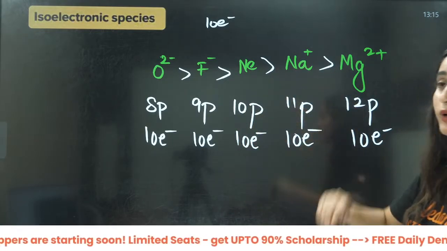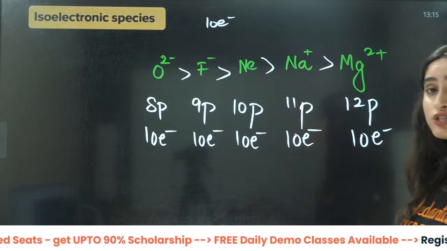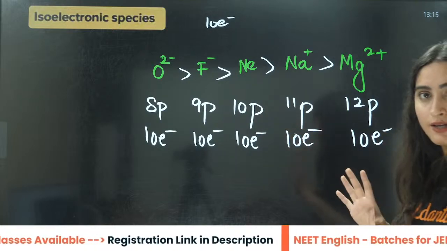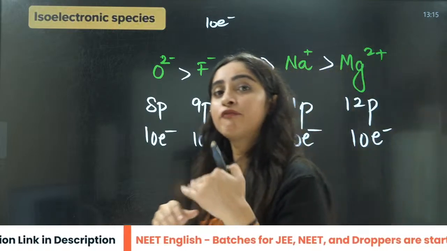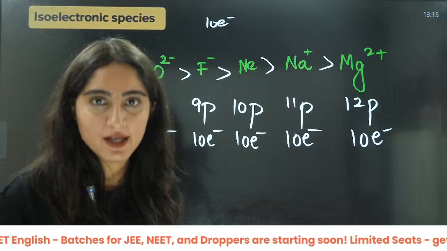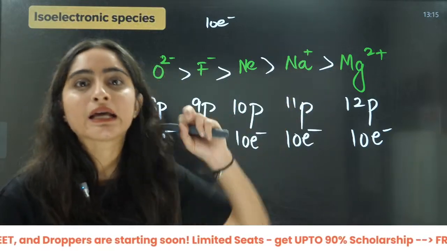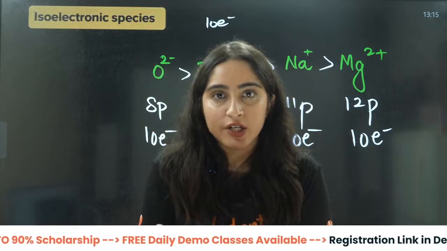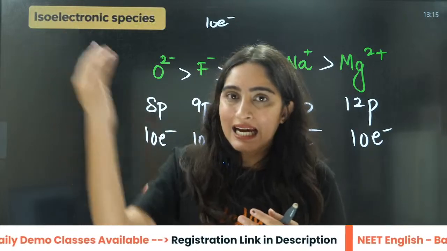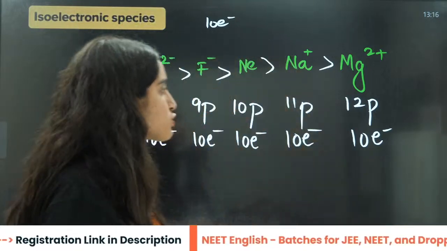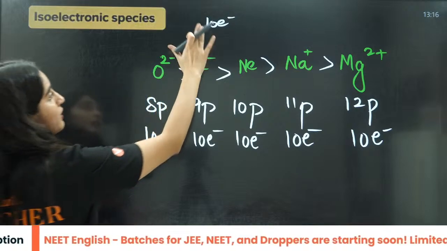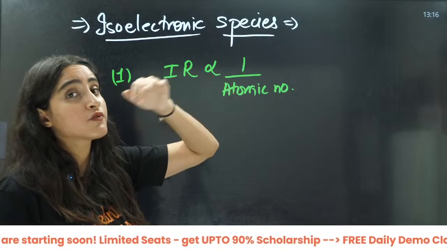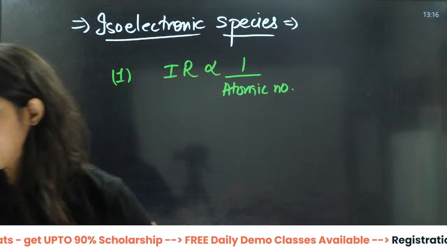He had 10 friends, he took 11 chocolates. 10 friends and 11 chocolates, it will be good, right? That it can give more chocolates to one friend, right? That means the size is going to decrease. More chocolates means more nuclear charge it can give. More nuclear charge means it can attract the outermost electron there. Right? So you can learn this by this logic, or you can directly understand that ionic radius is always inversely proportional to the atomic number. Okay?